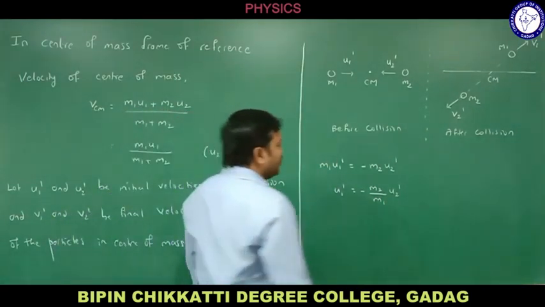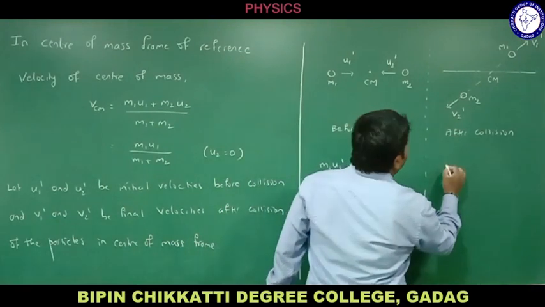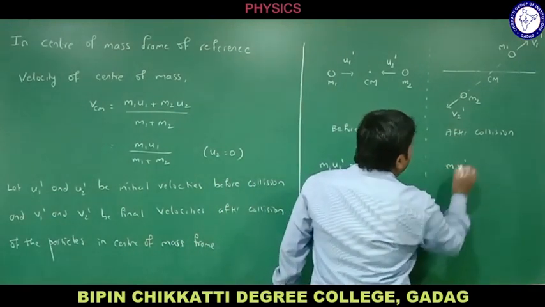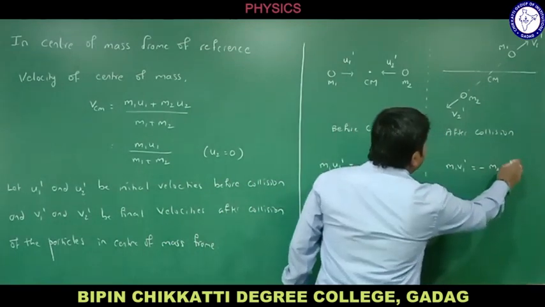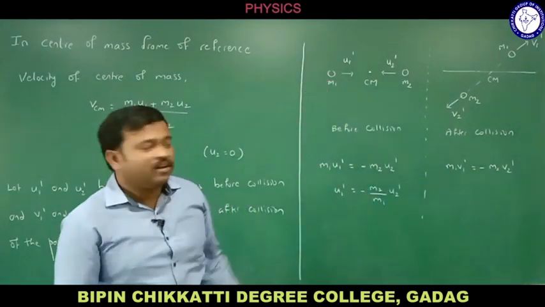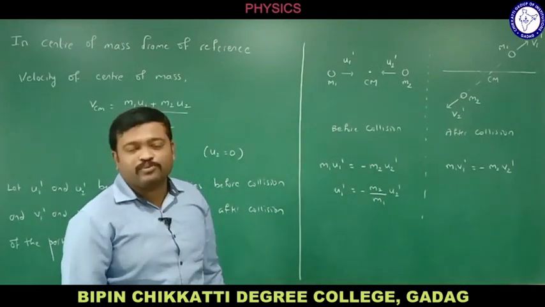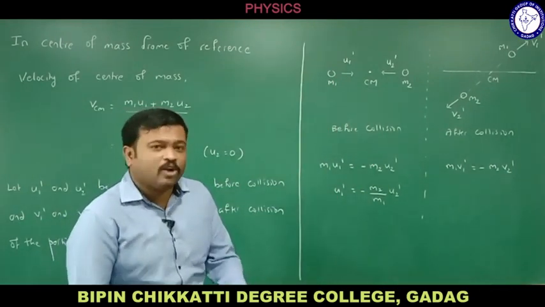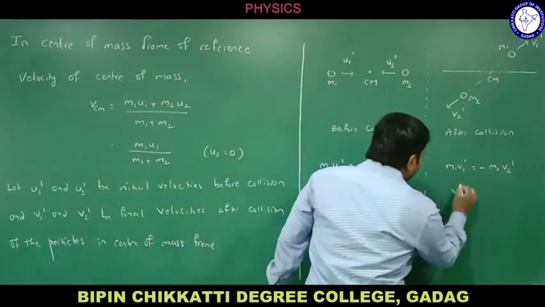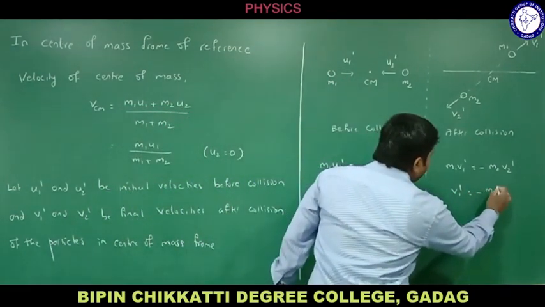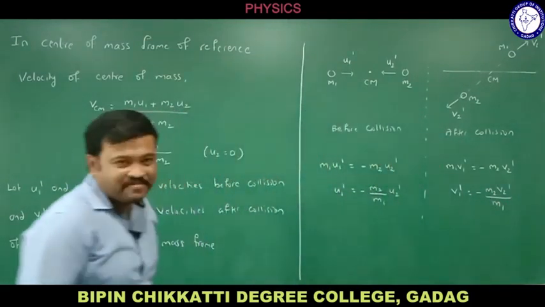The same thing here, let me consider after collision. After collision also it should remain the same: m1 v1 dash equals minus m2 v2 dash. Momentum must become 0. When will the total momentum of the center of mass become 0? If the momenta are equal and opposite. So we will be getting v1 dash equal to minus m2 v2 dash divided by m1.